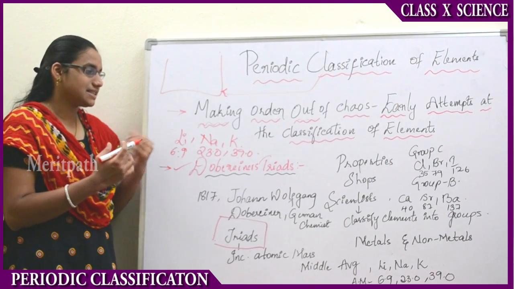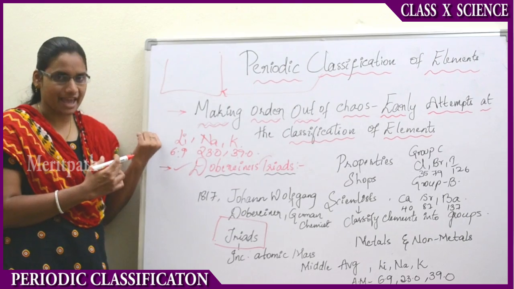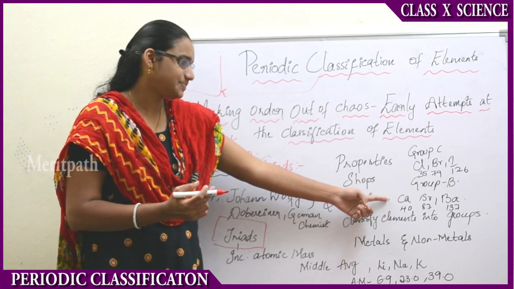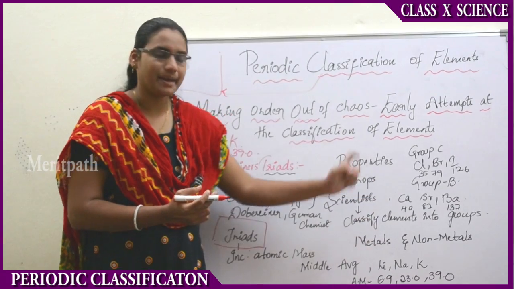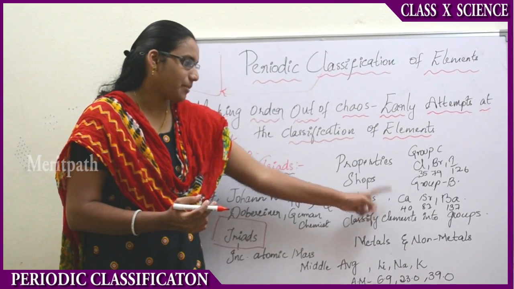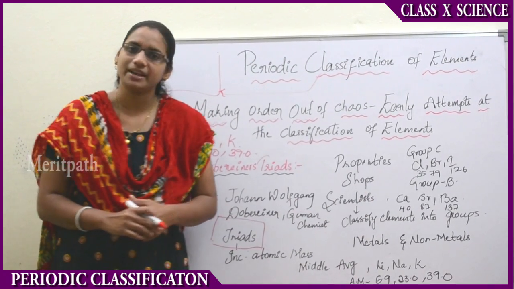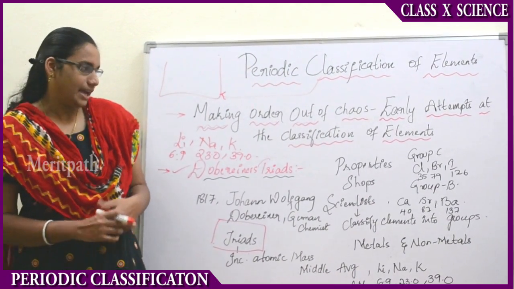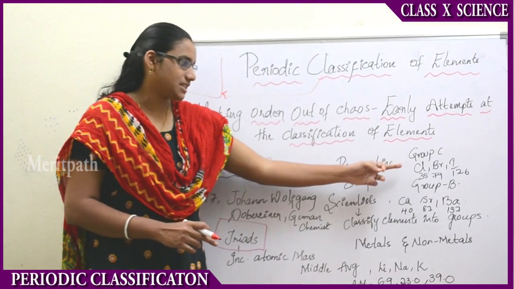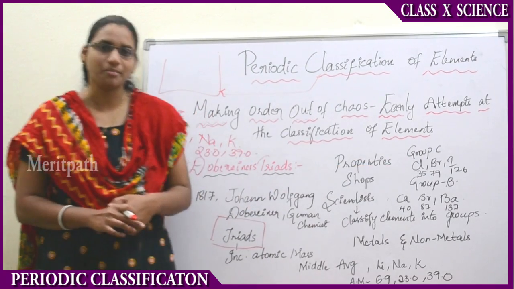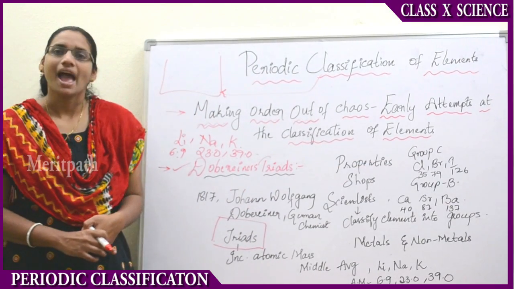This is the first group, triad A. The next group, group B, has calcium, strontium and barium. Calcium's atomic mass is 40, strontium's is 87, and barium's is 137. The third group, group C, has chlorine, bromine and iodine: 35 for chlorine, 79 for bromine, and 127 for iodine.